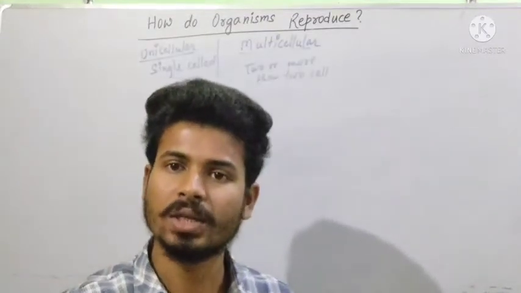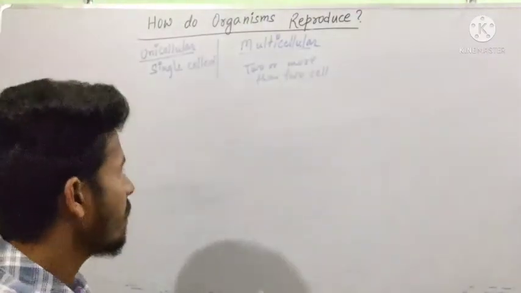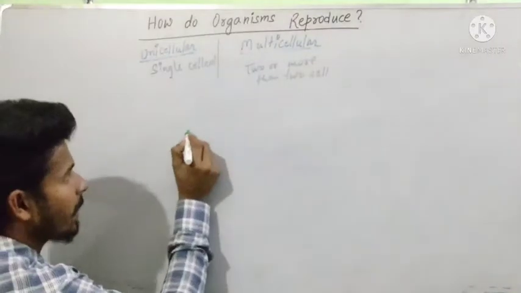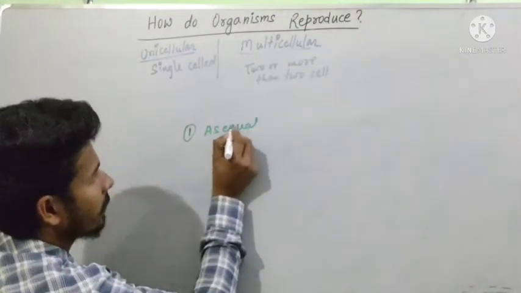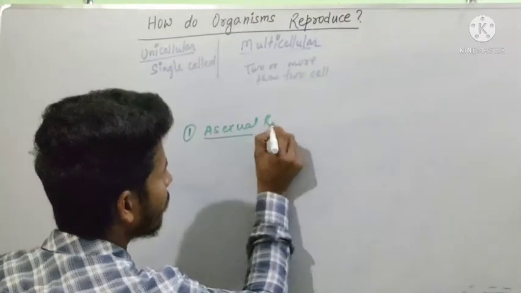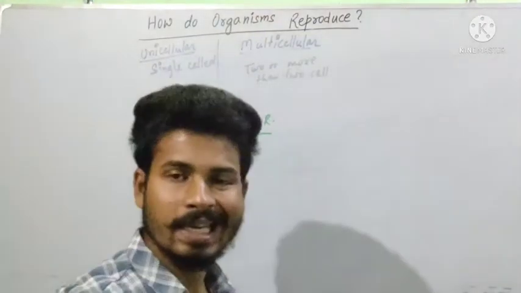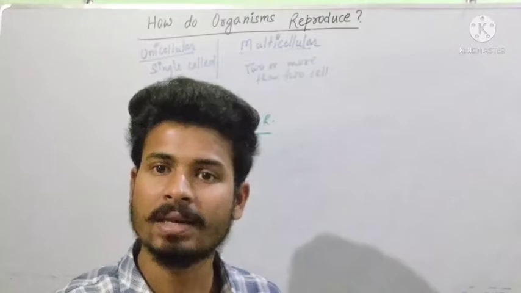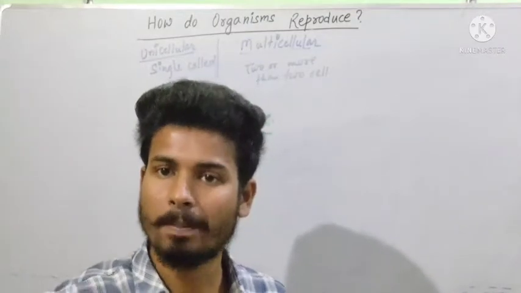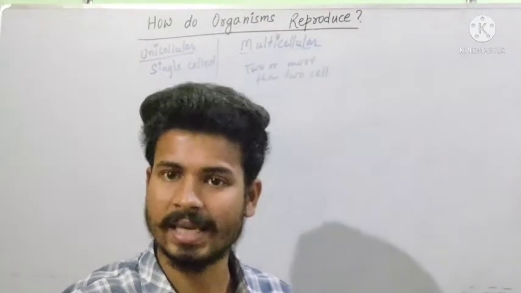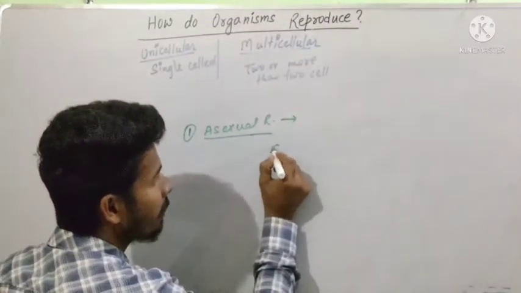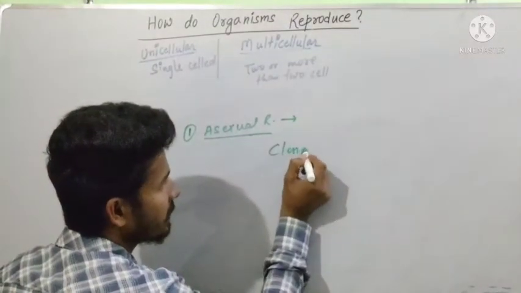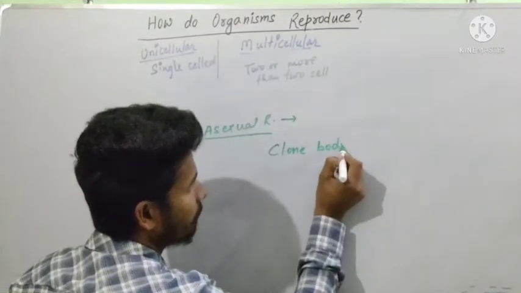Now, if we say in asexual reproduction the parent and the progeny are an exact copy, that exact copy we can call a clone body.